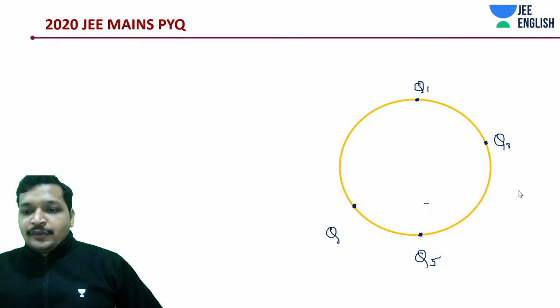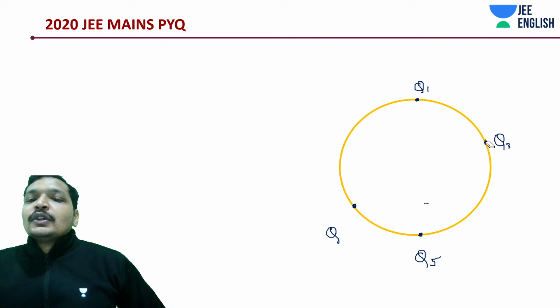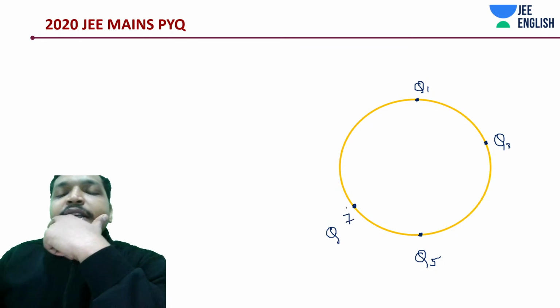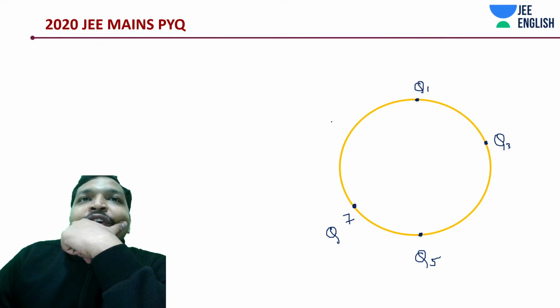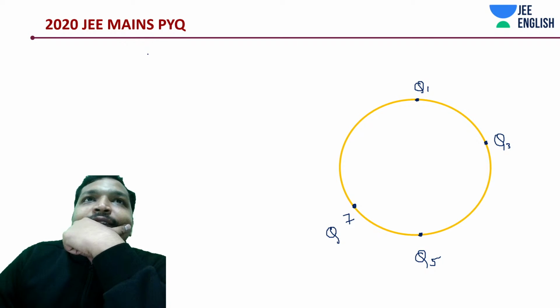What's going wrong? Q1, Q3, Q5, Q7, and we must also have Q9. Something is going wrong, right? So 5 angular distance is 18 degrees. 18 into 5 is how much? 90 degrees. Is that what it is?